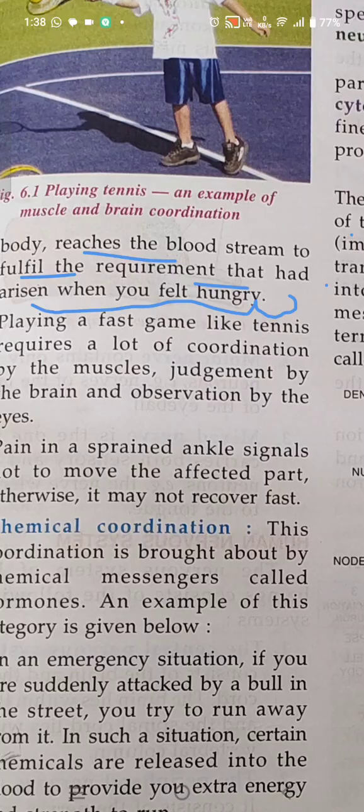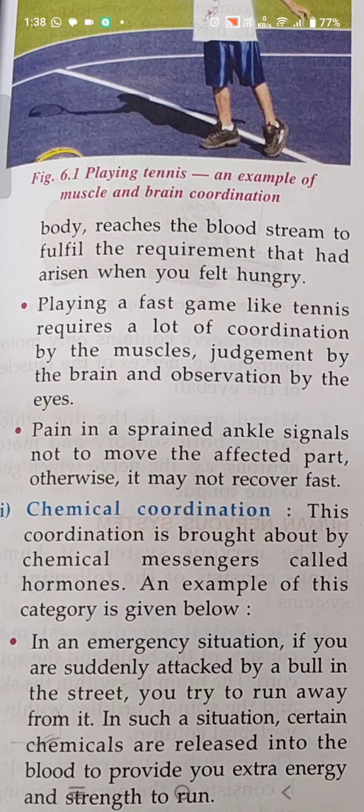Now according to me, the first example should be clear. Don't go too deep, if you go very deep, then you will get confused. Just read and understand whatever is given in your textbook.